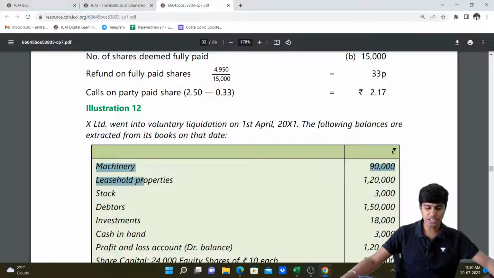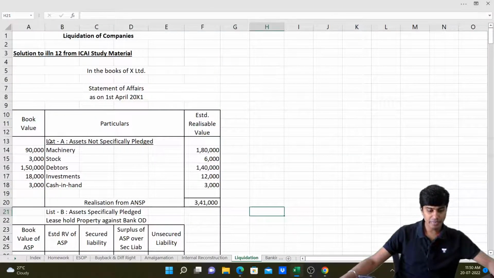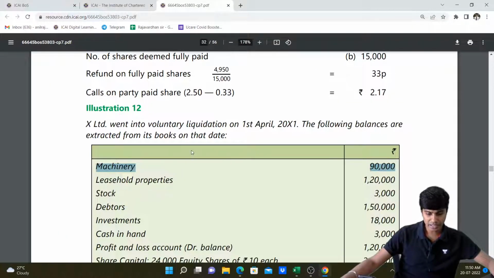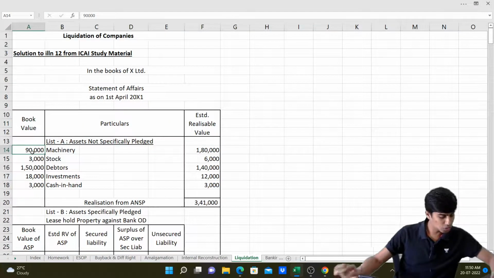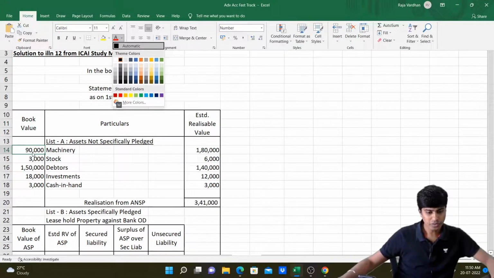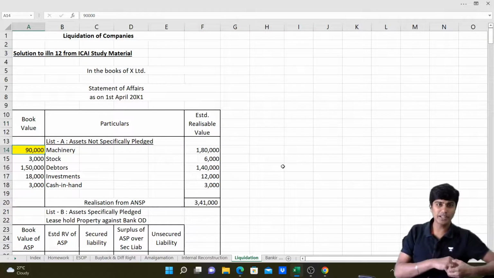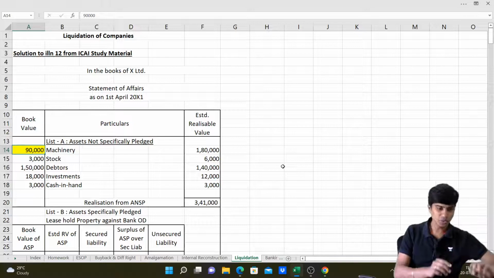To start with, machinery is ANSP, leasehold properties is ASP. So in my list A, what will I write? I'll write machinery, 90,000 is its book value. I am not solving the question in detail because it will take a little while to finish it. So we're doing it in a very quick manner here on YouTube. So let's do it super quick.